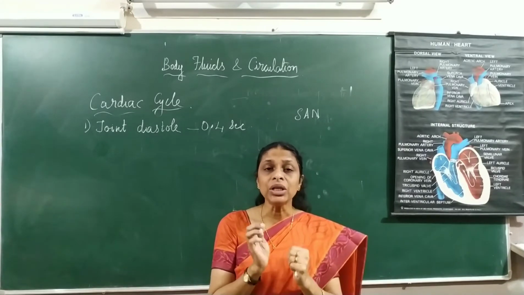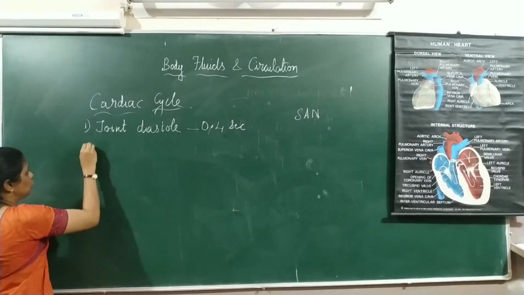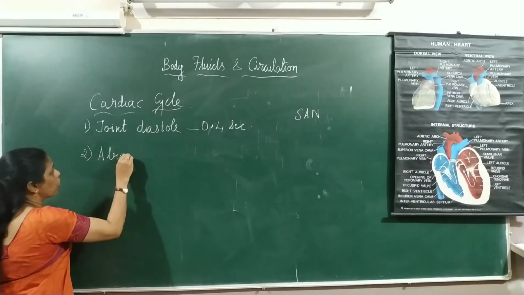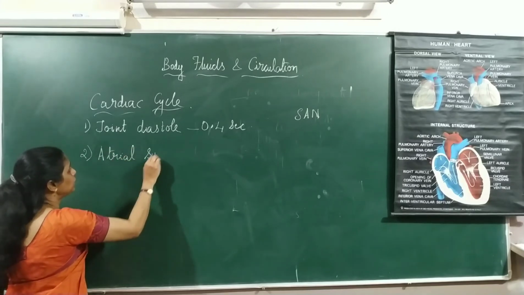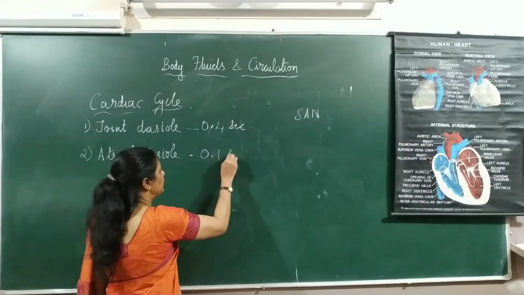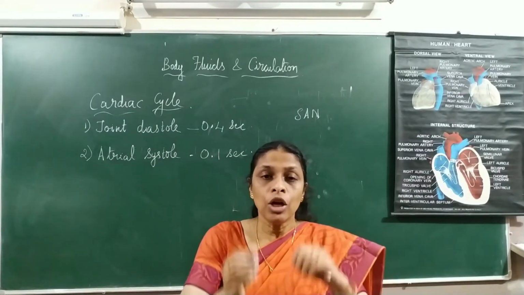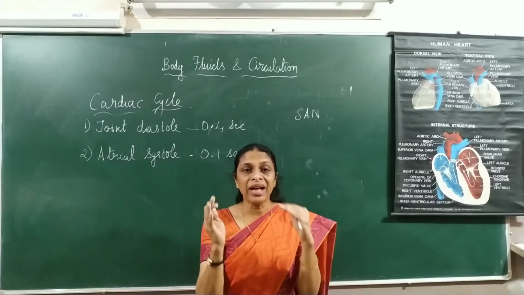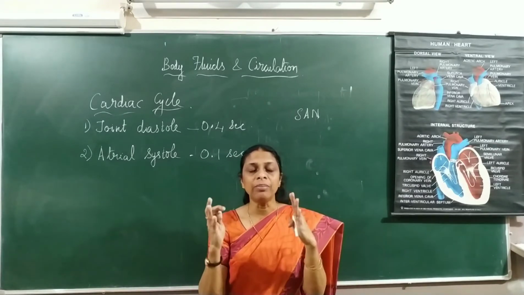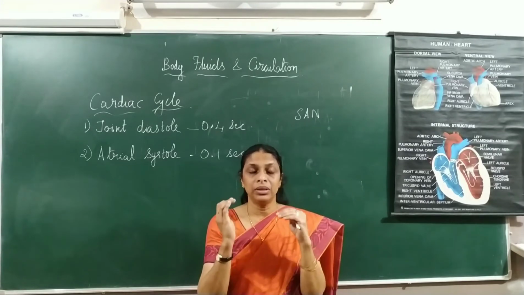The contraction of the atria is called atrial systole. This lasts for just 0.1 second. So during atrial systole, both the AV valves, that is the tricuspid valve and the bicuspid valve, close with a sound called the lub sound.